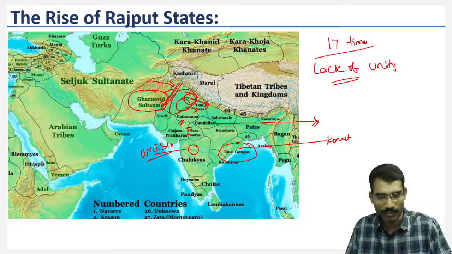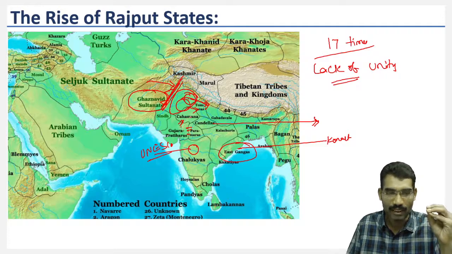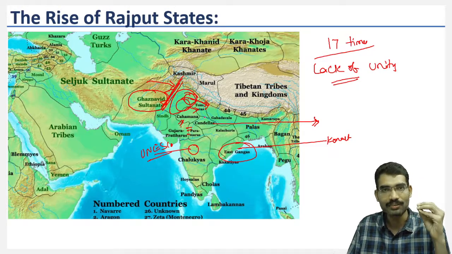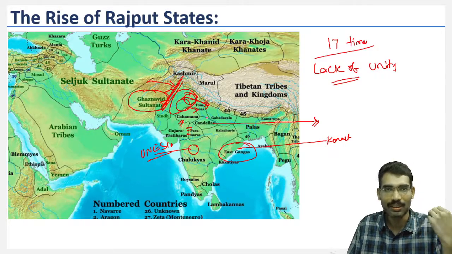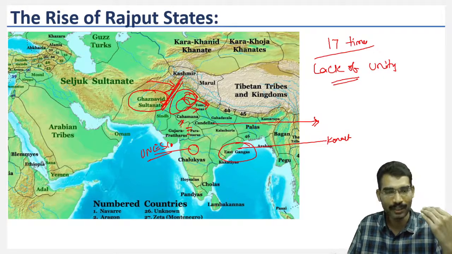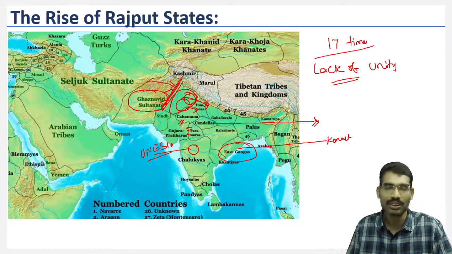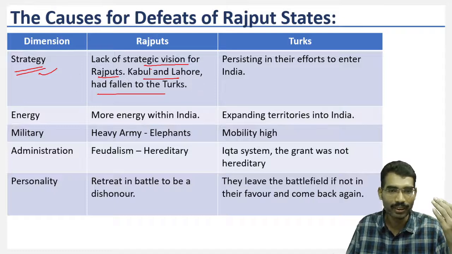So this is one of the reasons, because for Chamanas, Solankis were enemies and on this side Gahadwalas were enemies. So now Ghaznavids were equal to these neighbors. They became one of the neighbors of these Rajputs, but they could not understand that if they compromise the security of the northwestern part, it is going to affect everyone. They did not have that kind of strategic vision at that point of time.